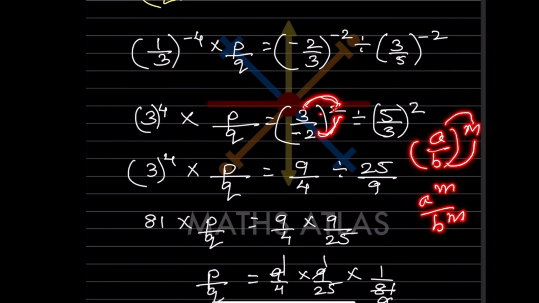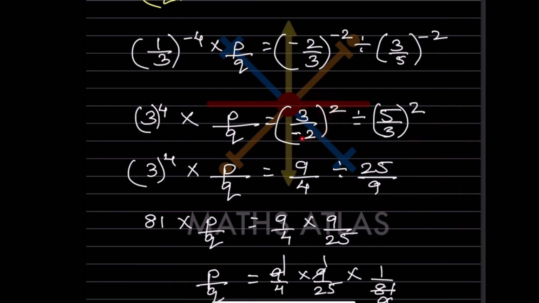So now this is going to be 9, and this is negative. So negative 2 square, that will be negative 2 into negative 2. Now we have only 2 negative signs, means that is an even number. So that is going to be positive.